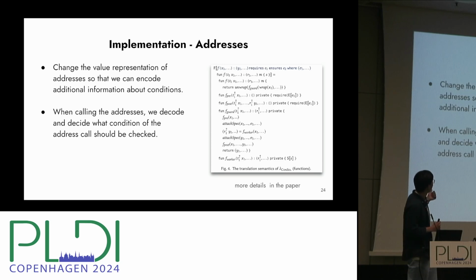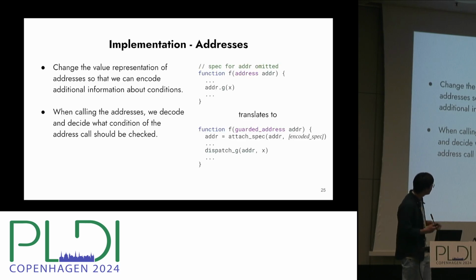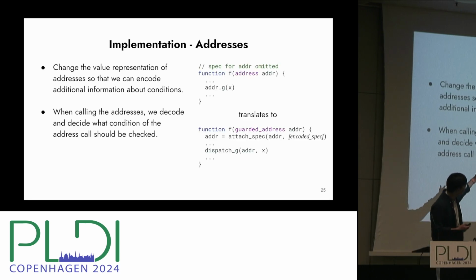And the basic idea is first we want to change the value representation of addresses because the addresses, they're just 160 bits integers. And we want to encode additional information about what conditions should be checked when calling what functions on this address. And when the call actually happens, we decode those additional provenance information and decide what conditions should actually be checked. Right. So the example here roughly demonstrates the idea.